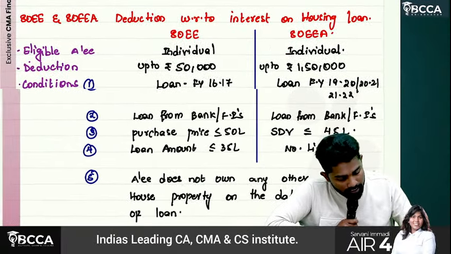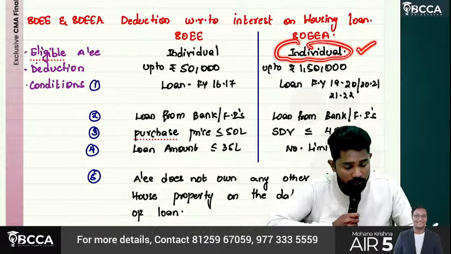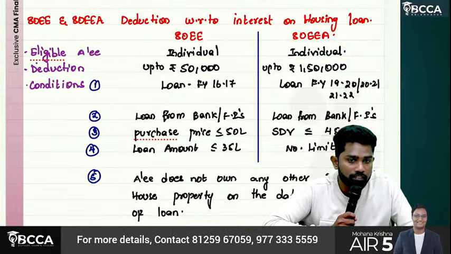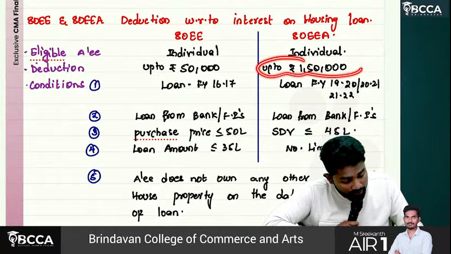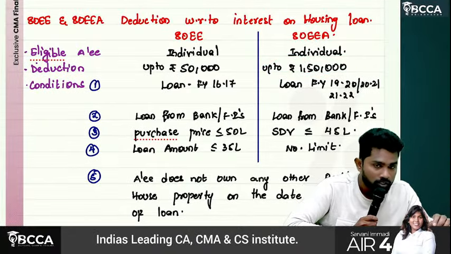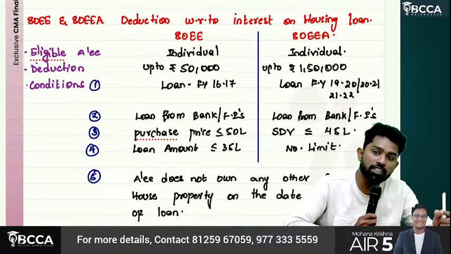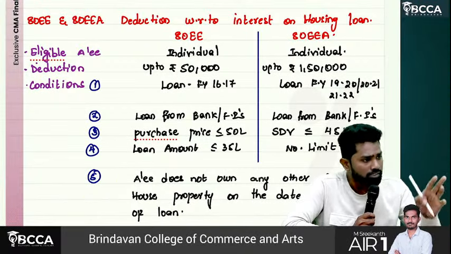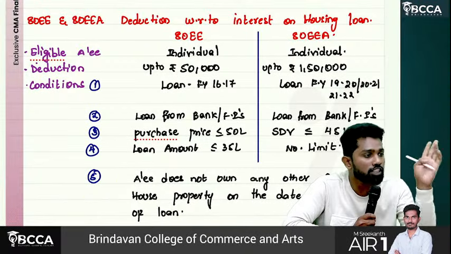Sir, 80EEA is also available to whom? Individual. How much is the deduction available? Up to 1,50,000. Same here also. First you should claim where? House property head. After claiming there, if you still have excess interest, sir, you will have excess interest only in the case of self-occupied.